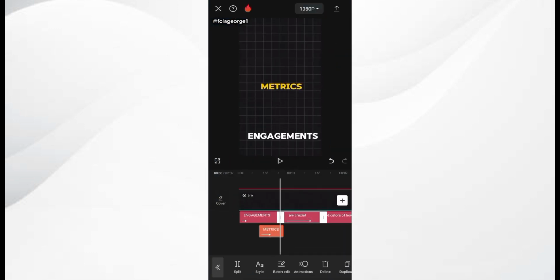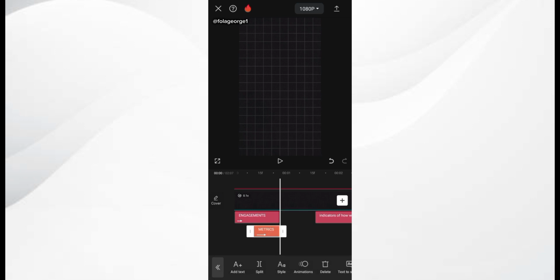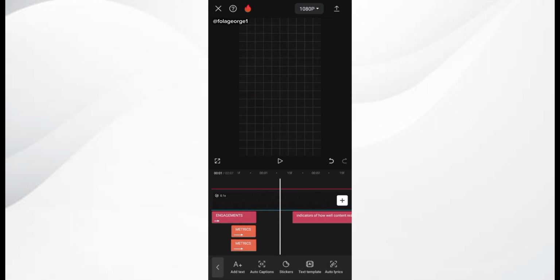So rather than using the auto lyrics that Capcut generated for us, we are simply going to be bringing in text manually. So I'm just simply going to do away with all these auto lyrics and bring in our text manually. So these metrics, I just simply copy this, put it right here, and edit.